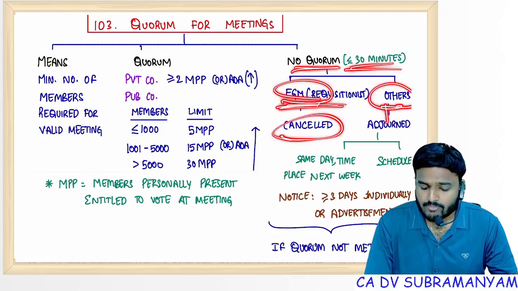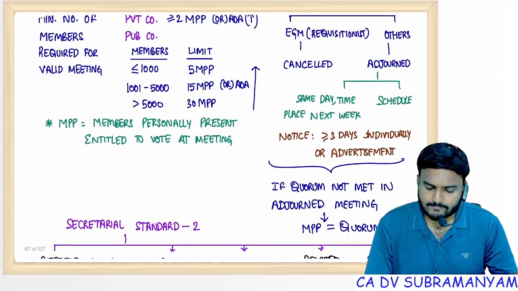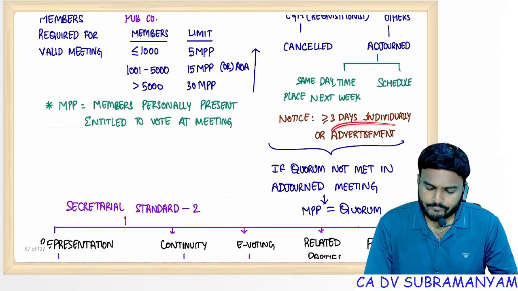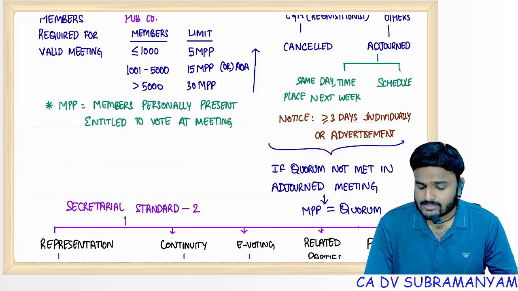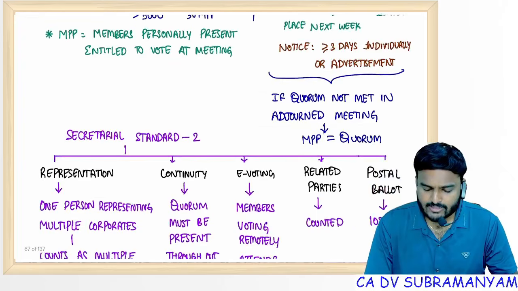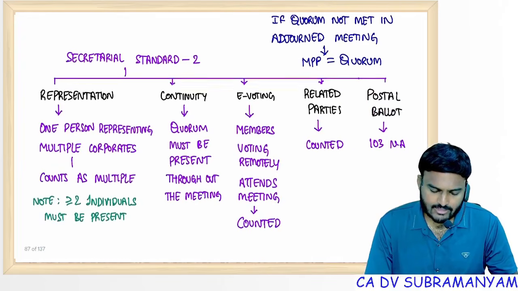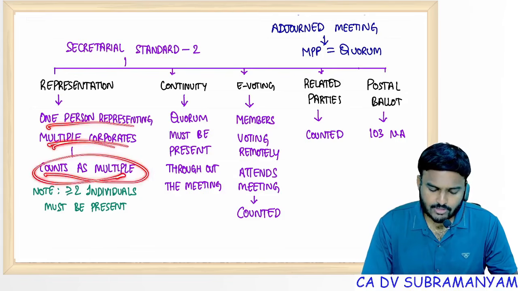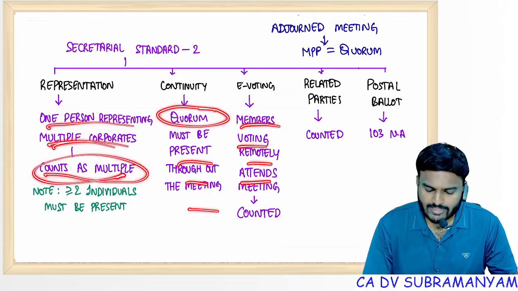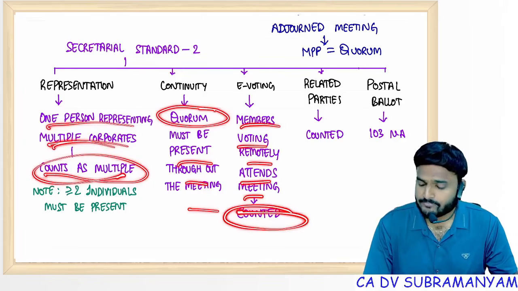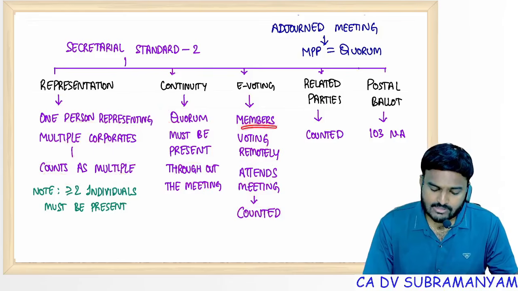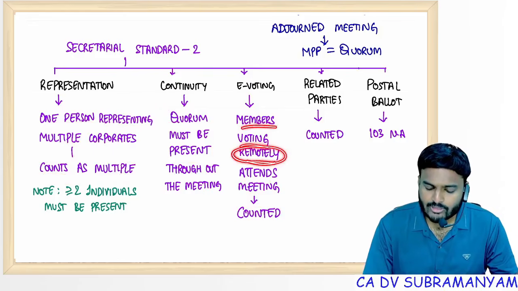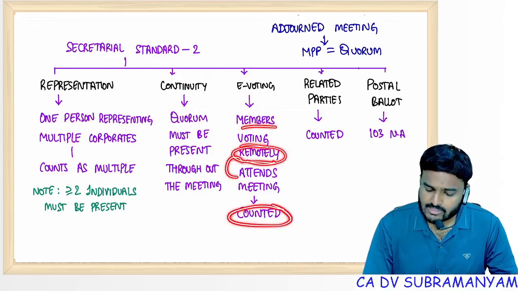EGM because of requisition is cancelled. For adjourned meeting, 3 days notice should be given, at least 3 days. Not possible, give advertisement. One person representing multiple corporates counted as multiple. Quorum must be present throughout the meeting. Members voting remotely attends the meeting, still counted. Members already exercise voting power through remote e-voting. If they attend the meeting, still counted.